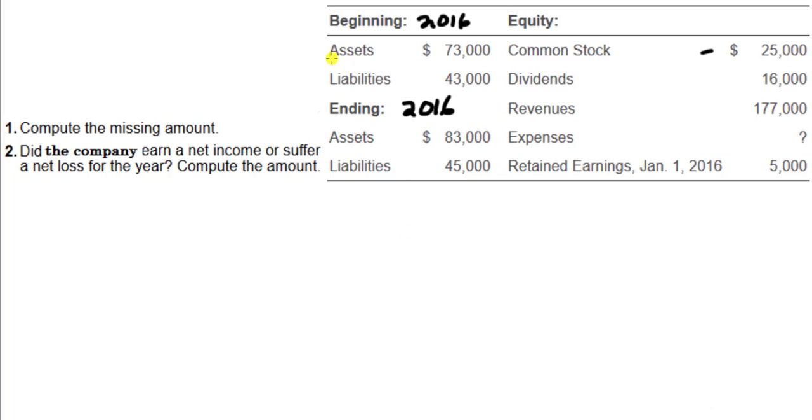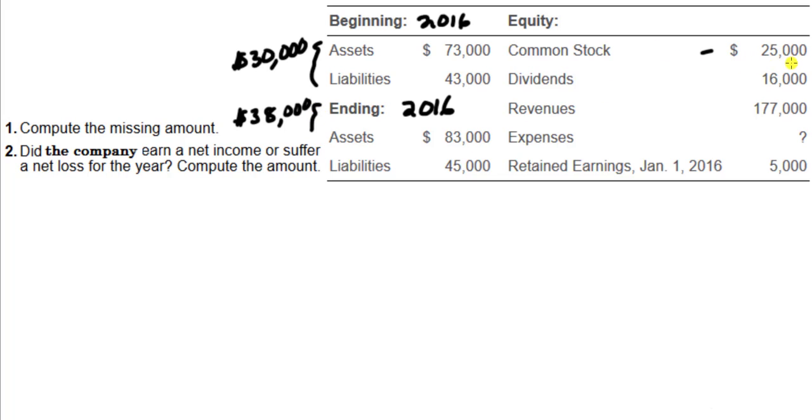You need to know this because, let's solve for the beginning equity. The beginning stockholders' equity at the beginning of the year was $73,000 minus $43,000, which is $30,000. At the end of 2016, one year later, equity was $83,000 minus $45,000, $38,000. So during the year, stockholders' equity increased by $8,000. Where did that come from?